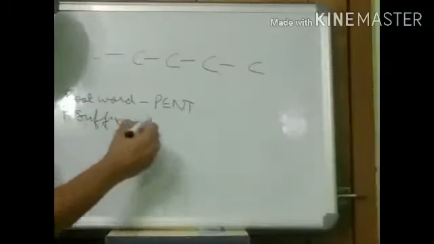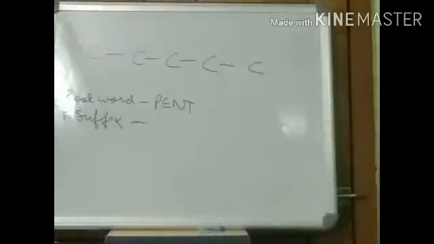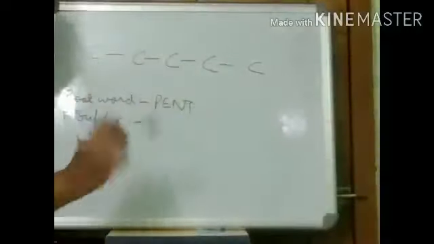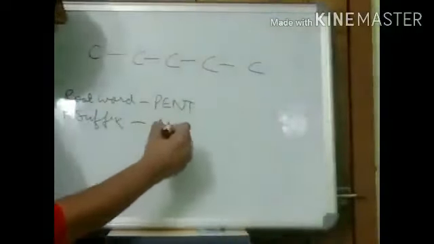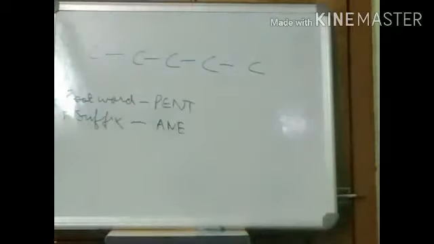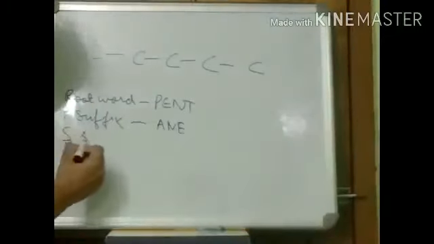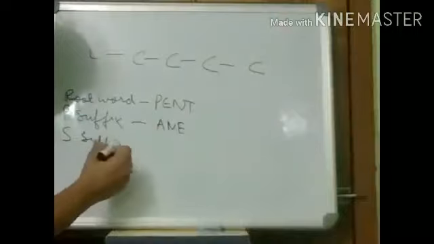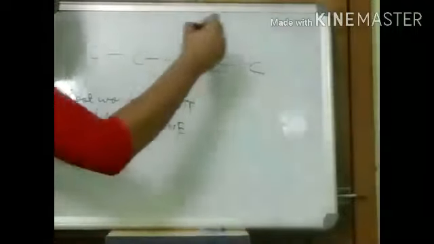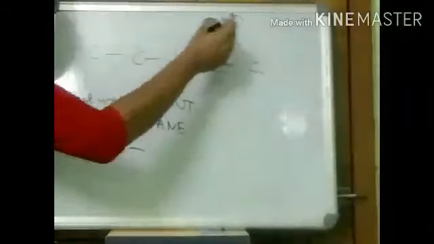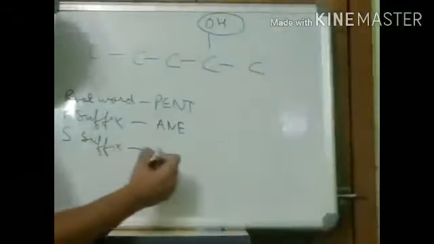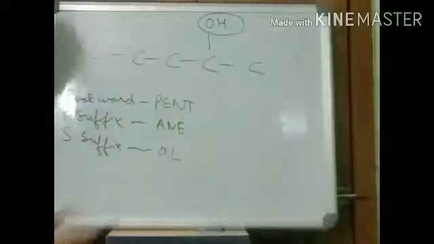Now primary suffix will decide whether it is ane, ene or ine. There is no double bond, no triple bond. So this will be ane. Coming to secondary suffix. So suppose that we have an alcohol, OH group. We will be having "ol", pentanol.